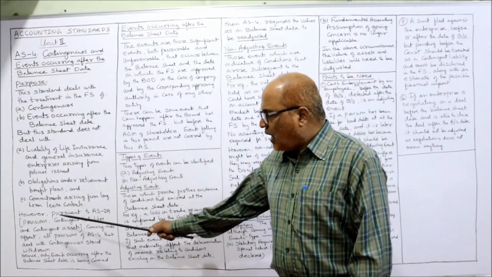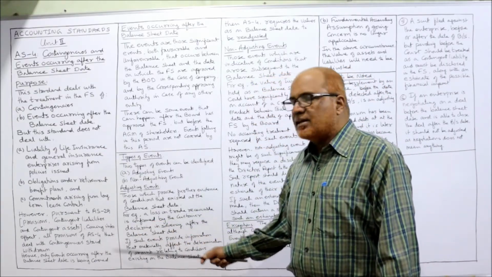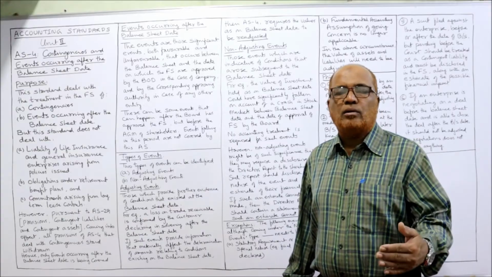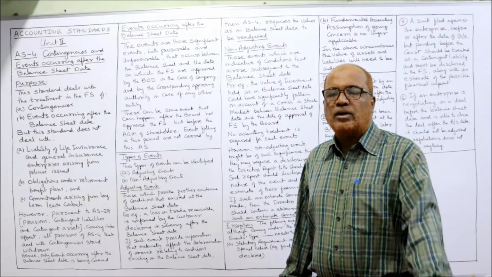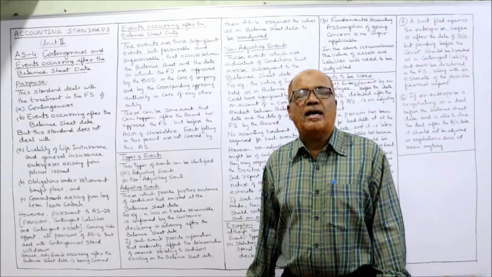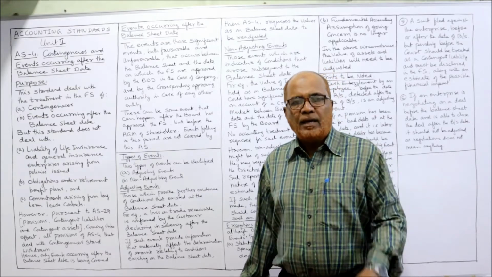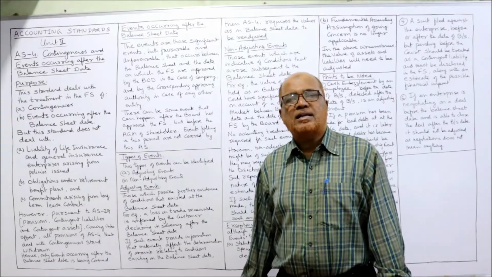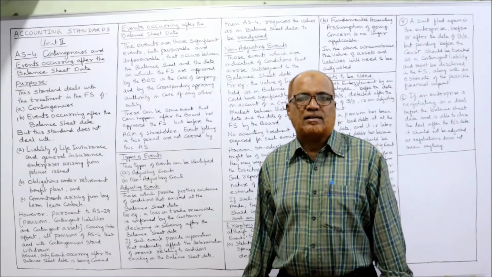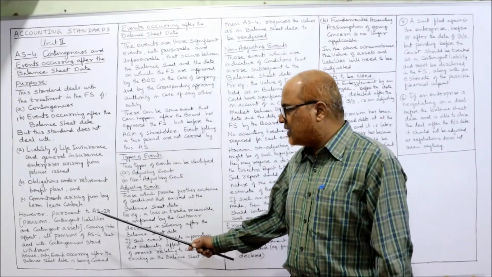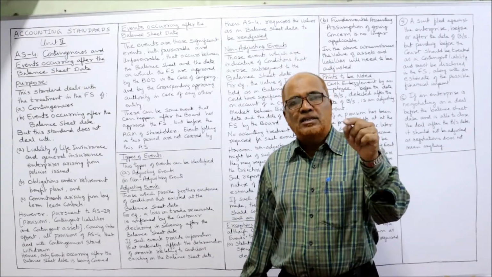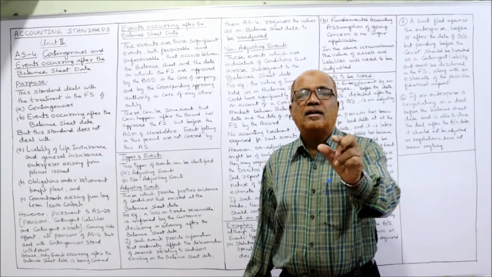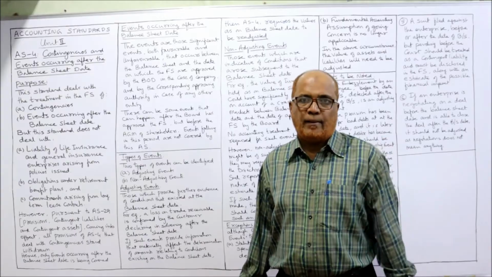However, pursuant to AS29, the last accounting standard issued was AS29. The title of AS29 is Provisions, Contingent Liabilities and Contingent Assets. So in this AS29, contingencies are included.